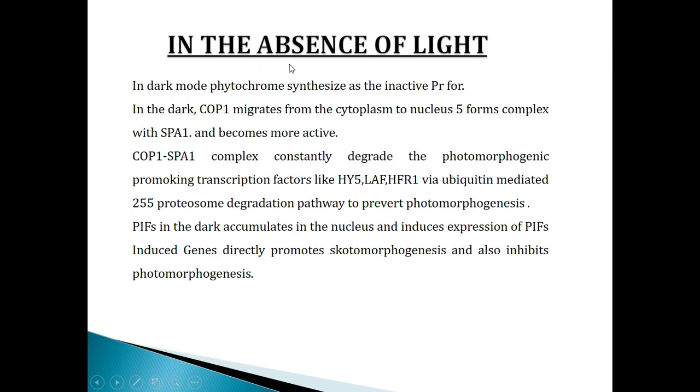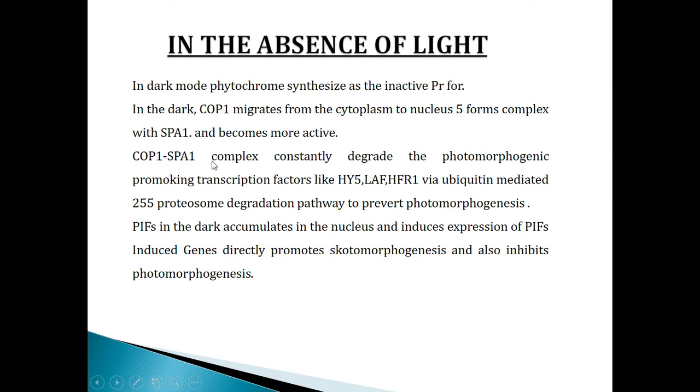Okay, in the absence of light, in dark mode, phytochrome synthesizes as the inactive PR form. In the dark, COP1 migrates from the cytoplasm to the nucleus, forms a complex with SPA1 and becomes more active.